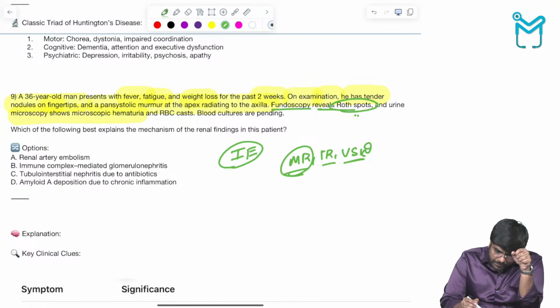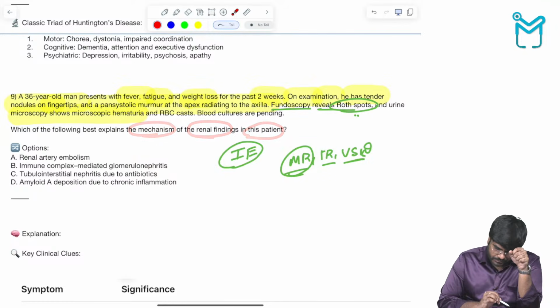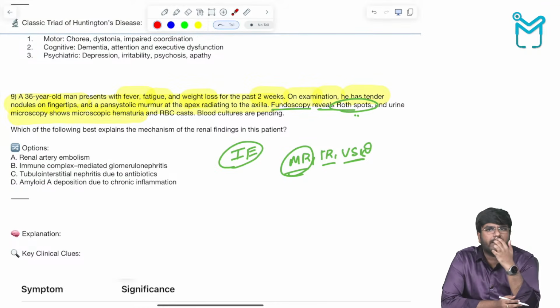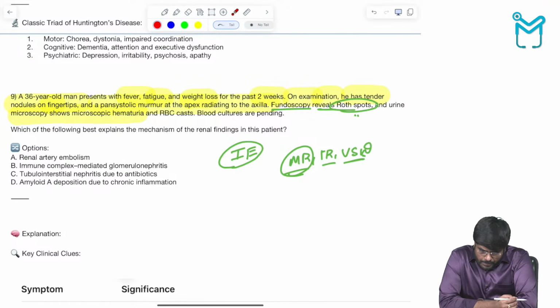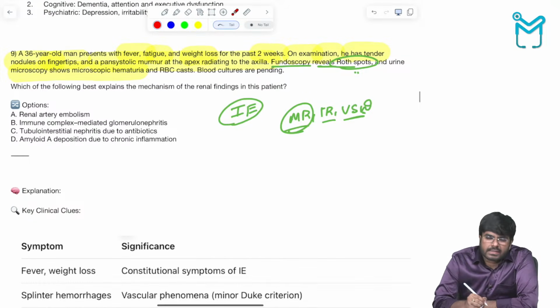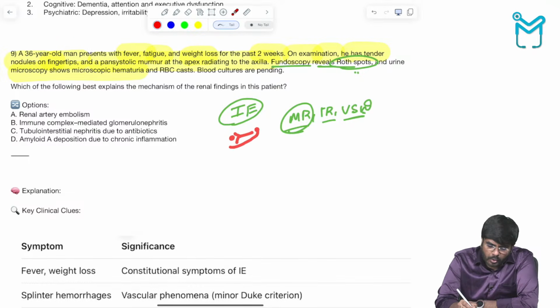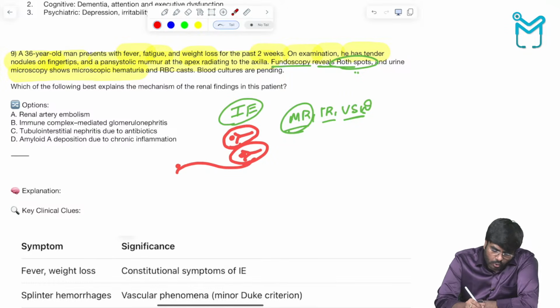Now, which of the following best explains the mechanism of renal findings in this patient? Let's say he is having microscopic hematuria. Now, what is happening? In infective endocarditis, antigen is there. Antibodies are produced against them. Antigen antibody complexes, or you can say the immune complexes, are circulating in the blood. The immune complexes circulating in the blood will go and deposit in the kidneys.